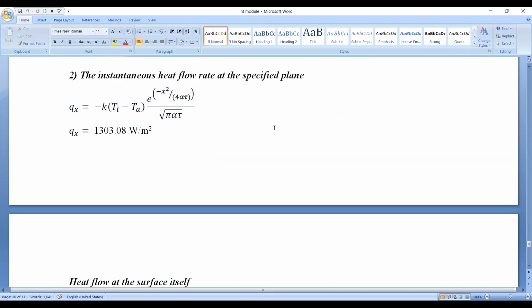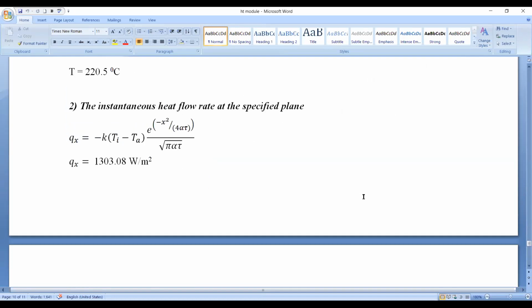Care should be taken that if you are taking alpha in terms of meter square per hour, tau should also be in hours. After calculating precisely, the value of Qx is 1303.08 watt per meter square. Small q stands for heat flux, and its unit is watt per meter square.